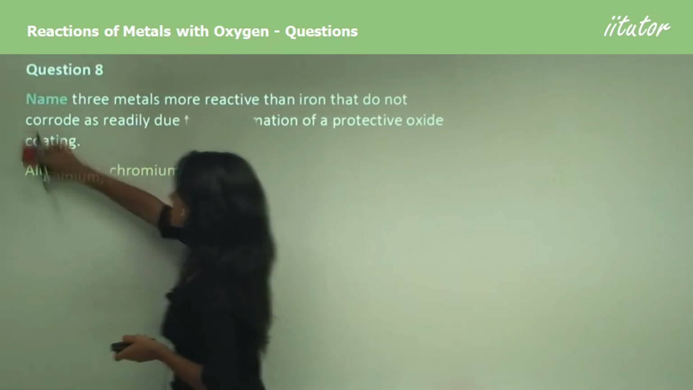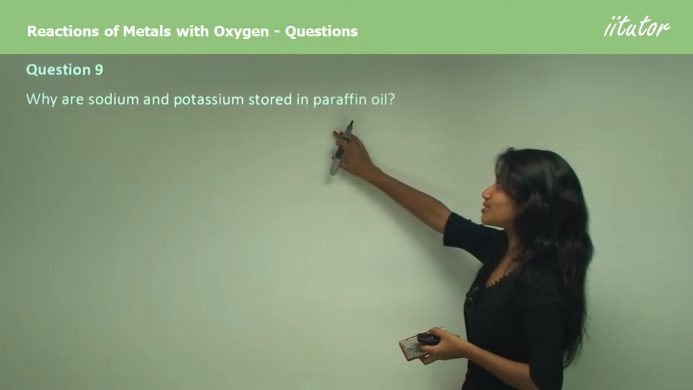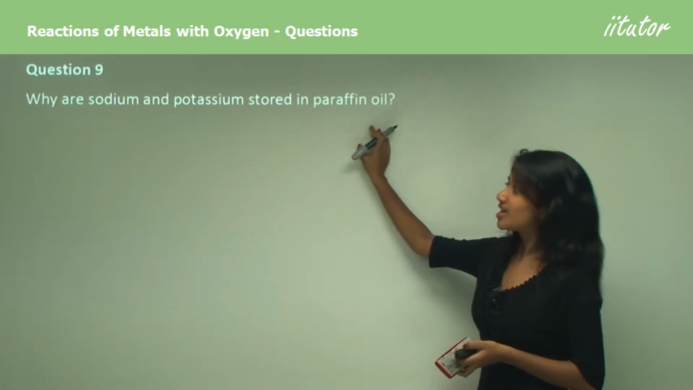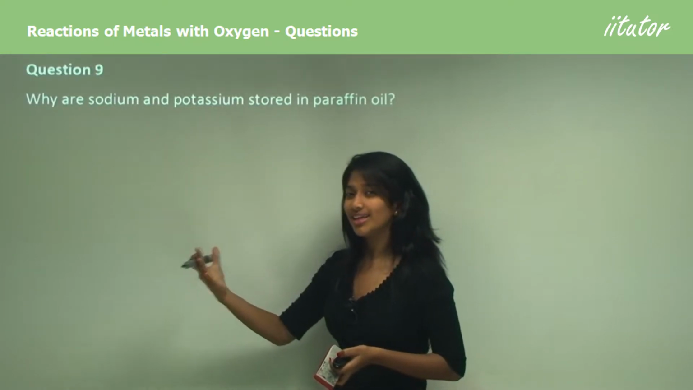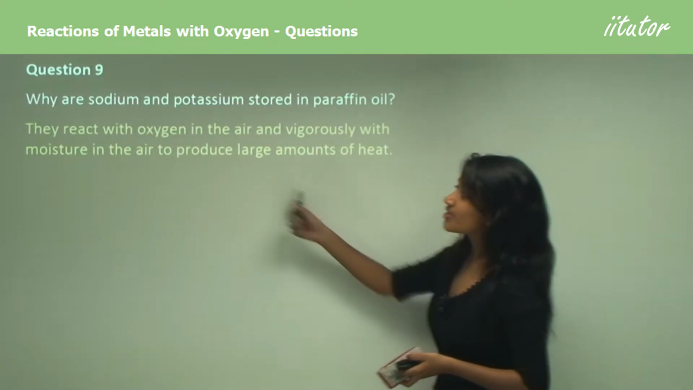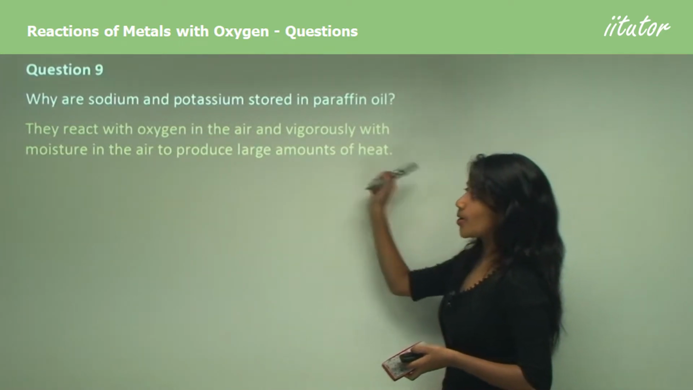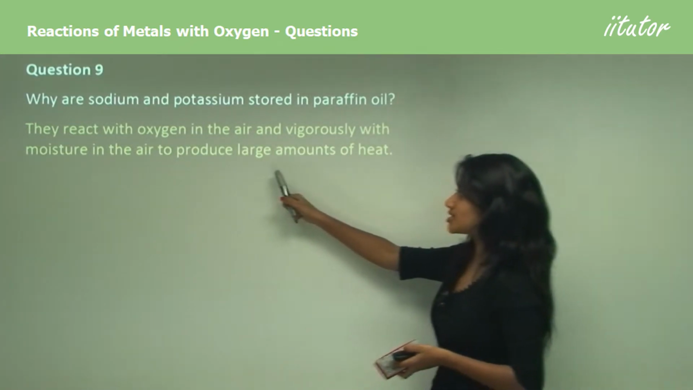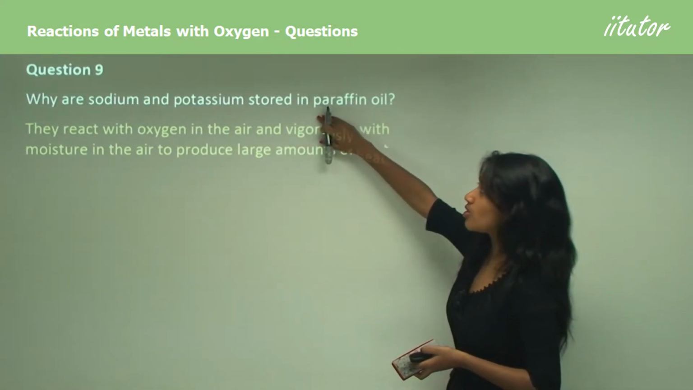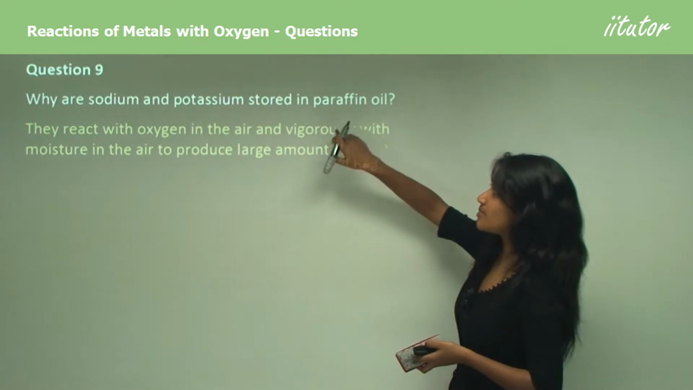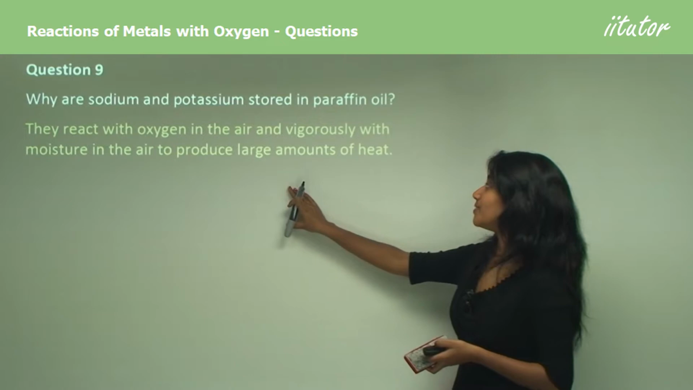Question 9 says, why are sodium and potassium stored in paraffin oil? Now we remember that sodium and potassium react readily in oxygen. So they react with oxygen in the air and vigorously with moisture in the air to produce large amounts of heat. And this is why we store potassium and sodium in paraffin oil. So that's your answer for question 9.